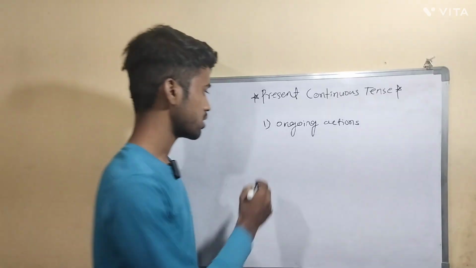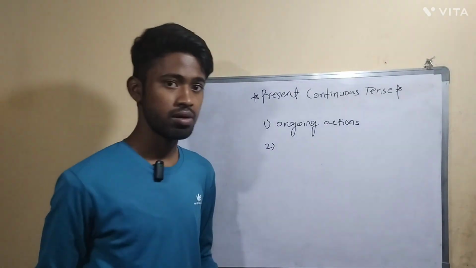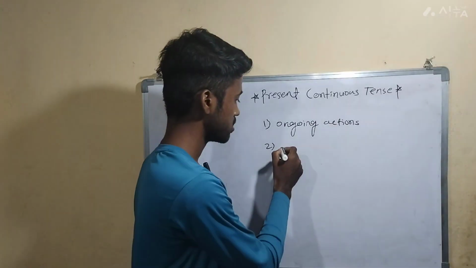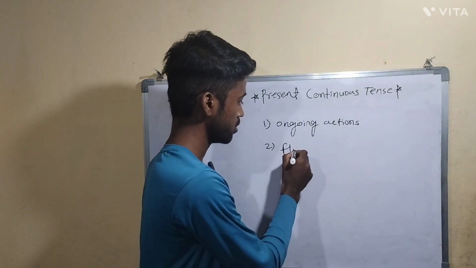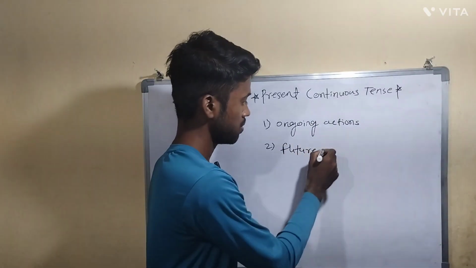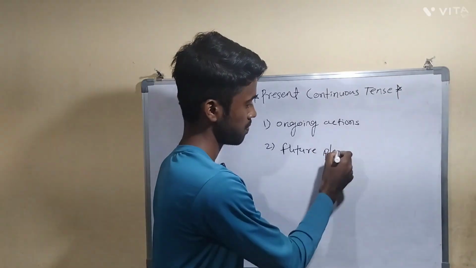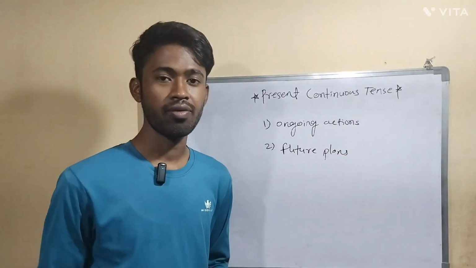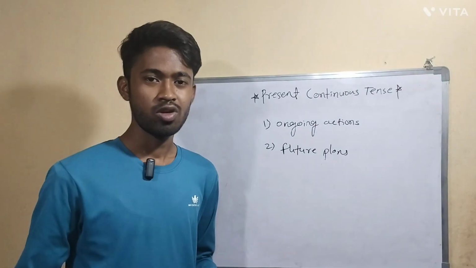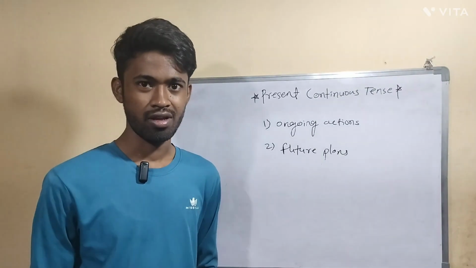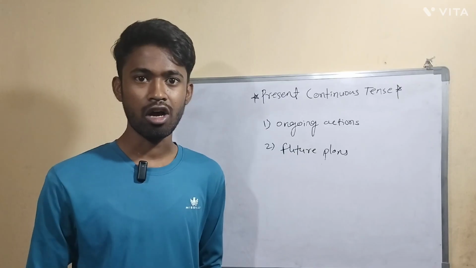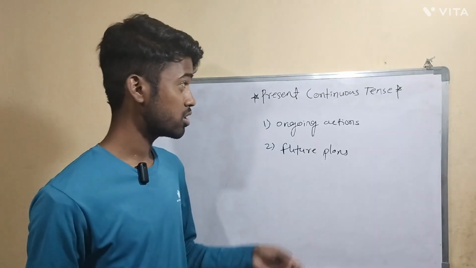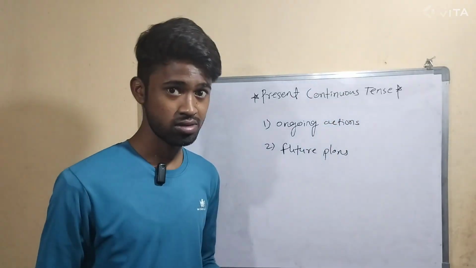There is one more use of present continuous tense, that is future plans. Let's say tomorrow you are going somewhere, so how will you tell that? Tomorrow I am going to Mumbai. Here you are telling about your future plan, but you are using present continuous tense.